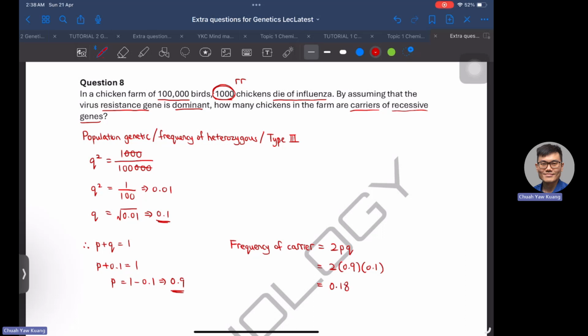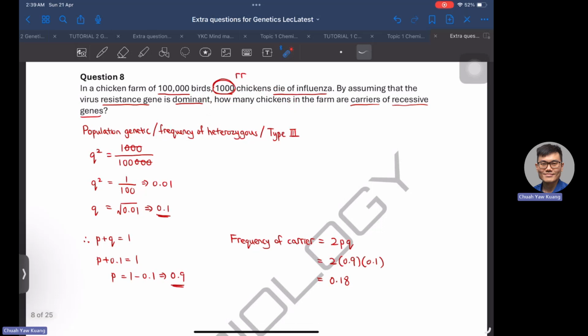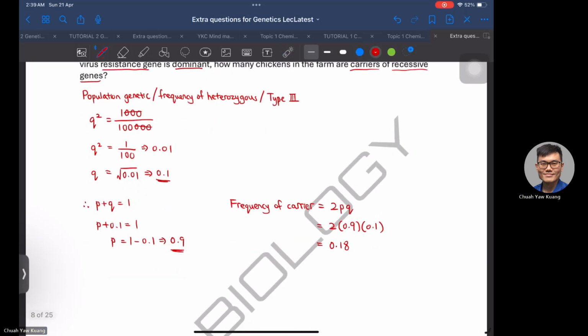That would be 0.18. So this is a frequency, but the question is asking for the number: how many chickens in the farm are carriers? To get the number, we take the frequency times the total population of 100,000. That would be 18,000. That would be the number of carriers in the farm. 18,000 is the final answer.